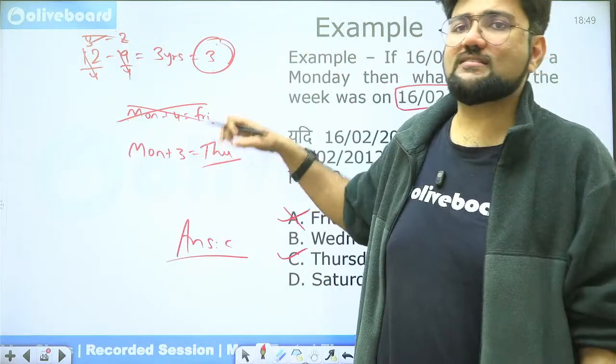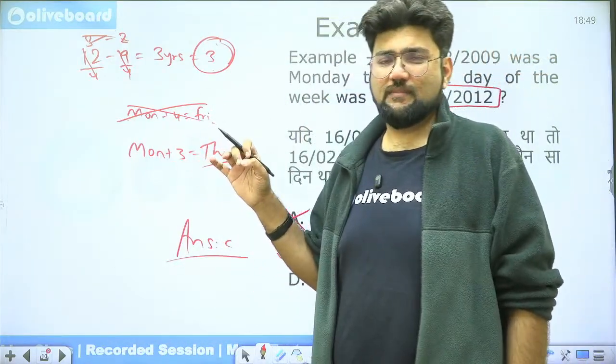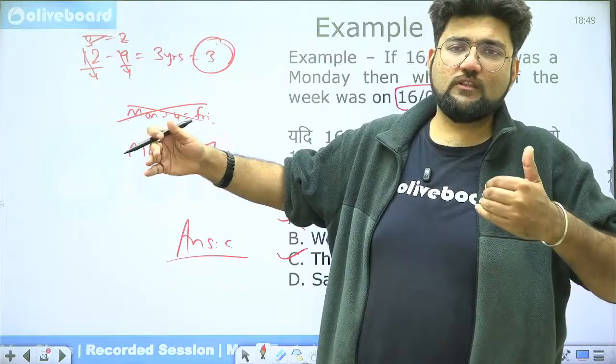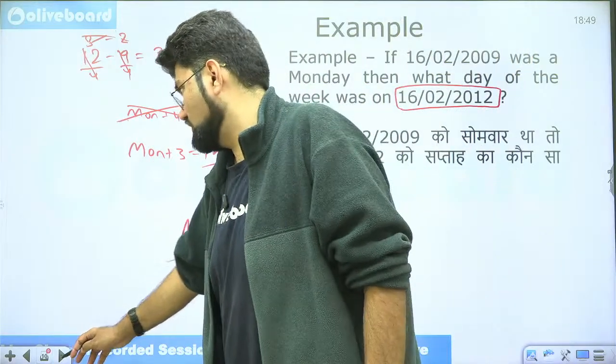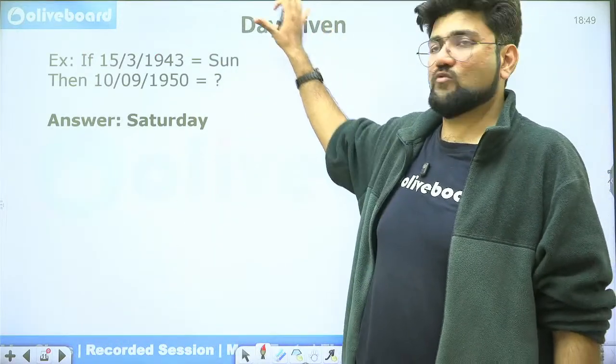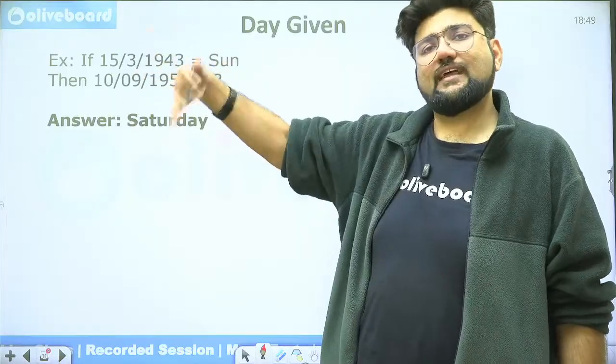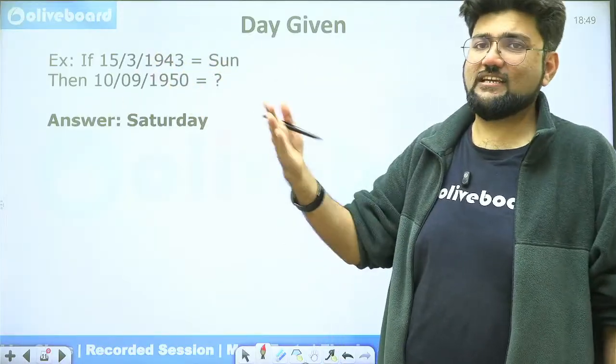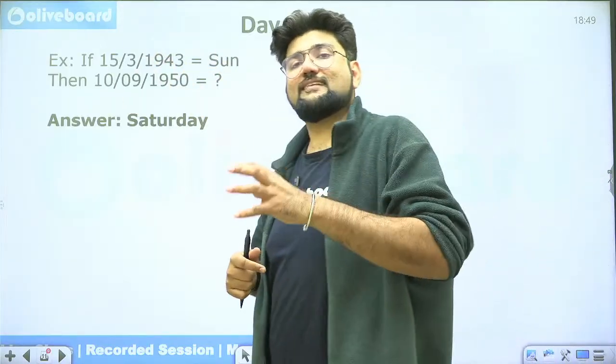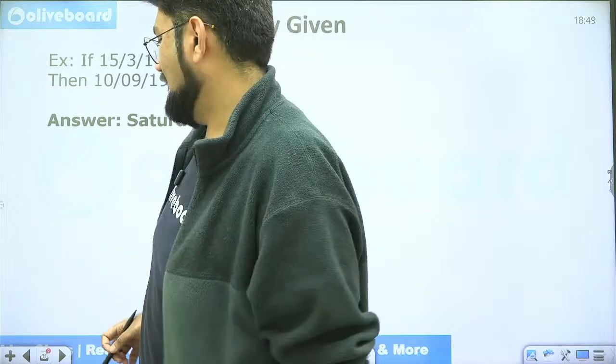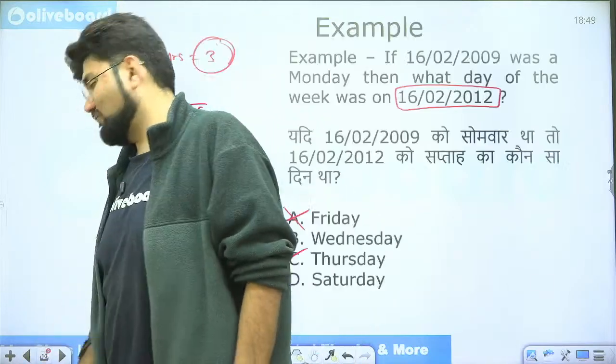So this was the basics of calendars. Now, I don't want to burden you with a lot of information. Going forward, there are 4 types of questions. So this is question type 1, then type 2, type 3, type 4. We'll do the 4 types of questions in the next session, first half probably. And in the next half, we are going to practice a few questions so that we are ready with whatever comes our way as far as calendars is concerned.